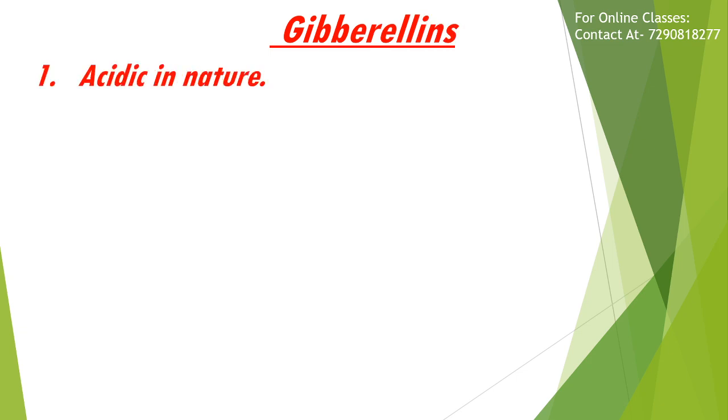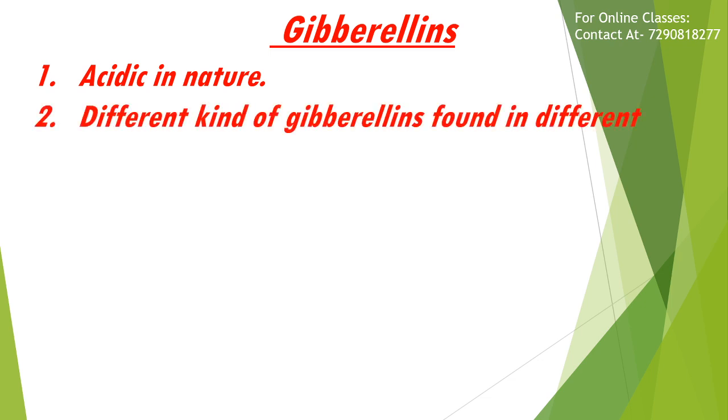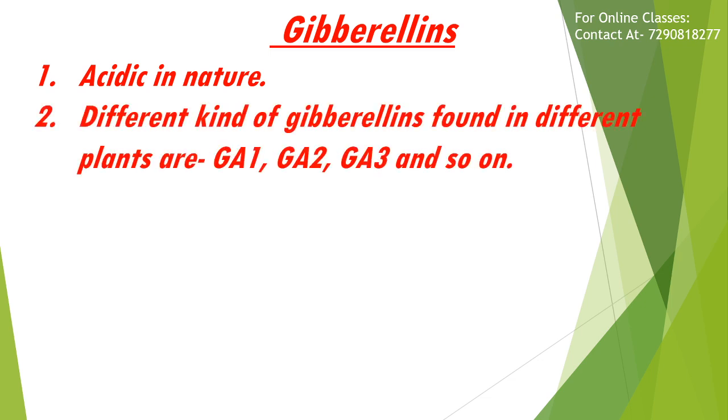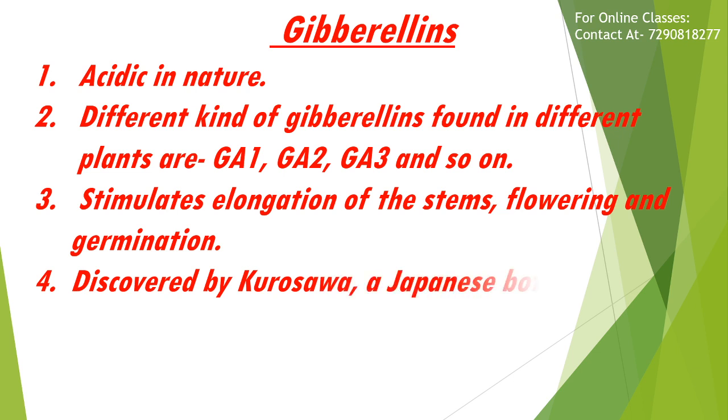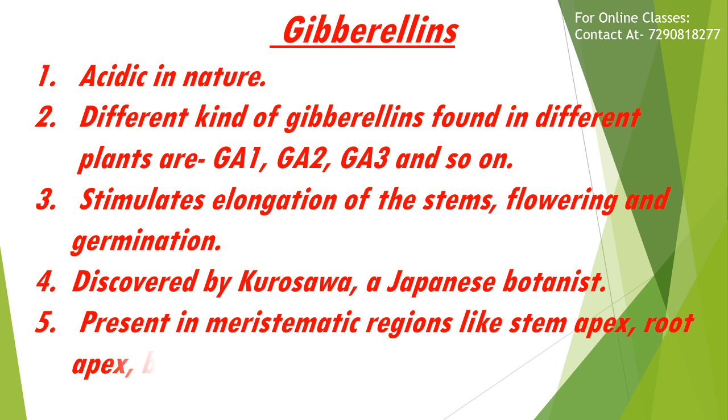Next plant hormone is gibberellin. Gibberellins are acidic in nature. There are different kinds of gibberellins found in different plants. These are GA1, GA2, GA3 and so on. Gibberellic acid is the most common form found in plants. They stimulate elongation of the stem, flowering and germination. Gibberellic acid was discovered by Kurosawa, a Japanese botanist. These are present in meristematic regions like stem apex, root apex, buds and seeds, etc.